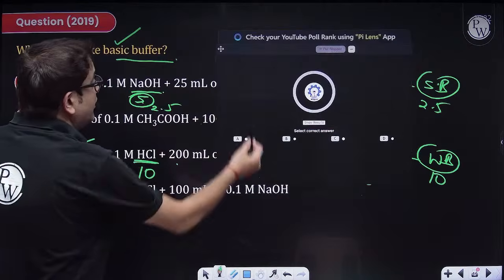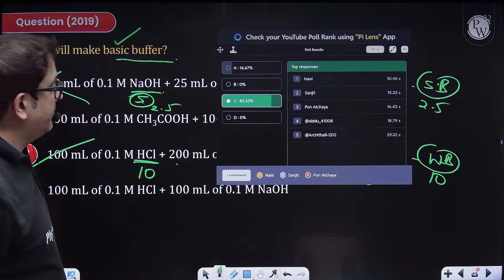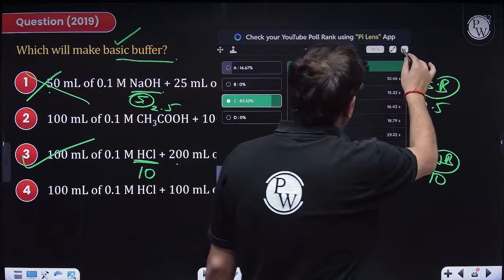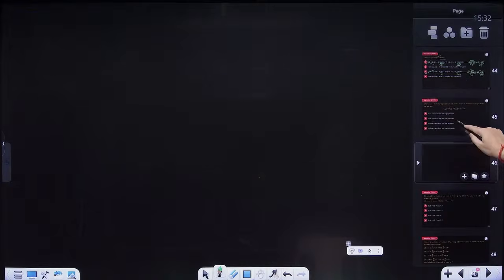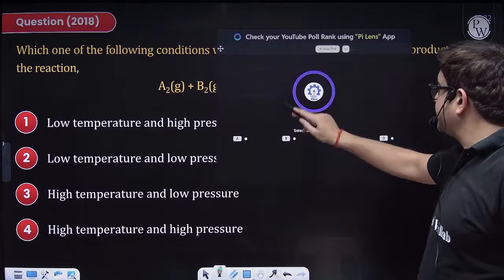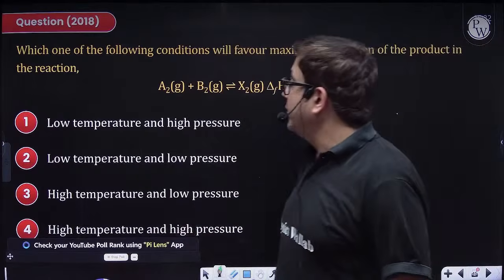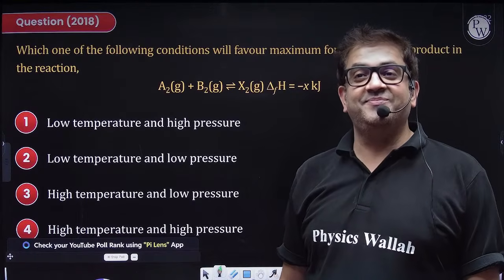But yes, you have to be conceptually correct. So good. Percentage is also increased. It's 83%. Good beta. Fair enough. But keep going, keep working. Moving to the next one.